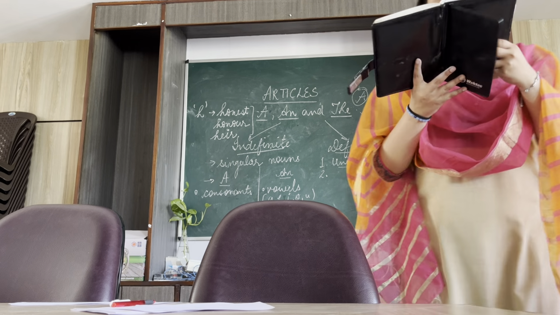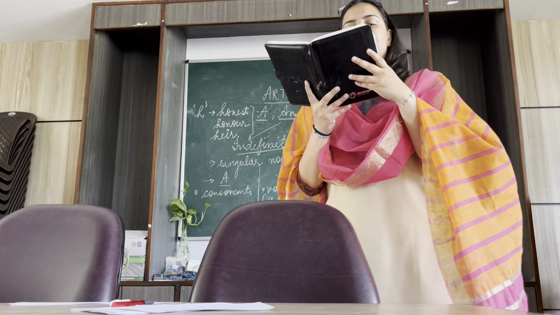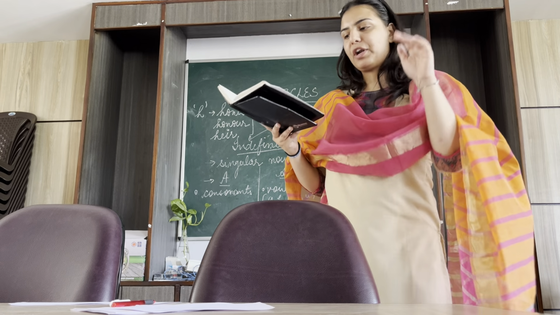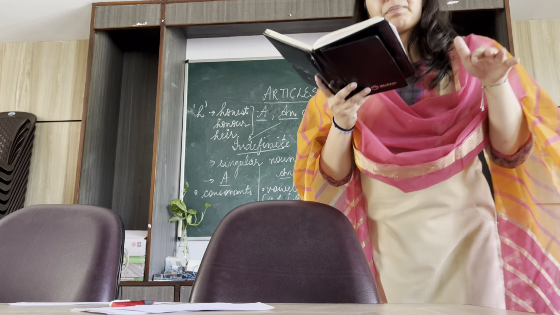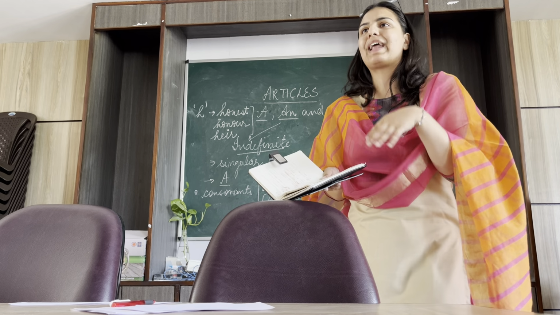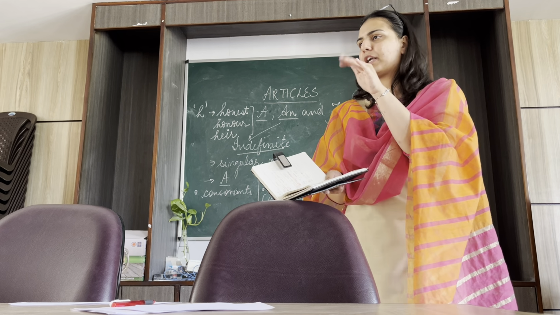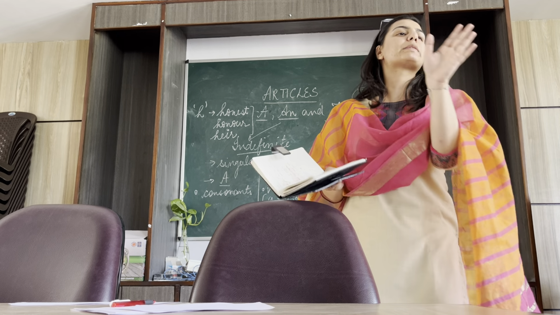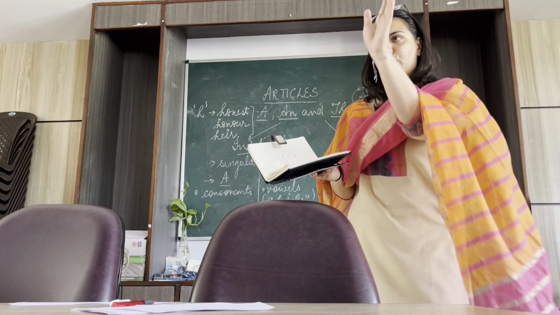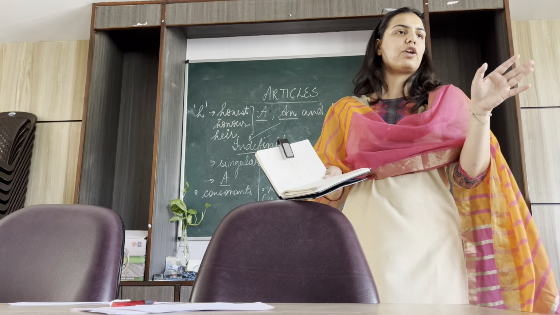But there are certain places where articles are not supposed to be used. Omissions: the places where we should omit articles. Number one is before names of substance or abstract nouns used in a general sense. For example, sugar is bad for health. We do not need to use a sugar, the sugar, or anything in front of that. It's an abstract noun. Sugar is bad for health. Gold is expensive, but in front of gold we need not use anything.